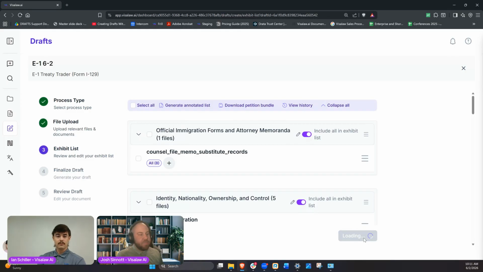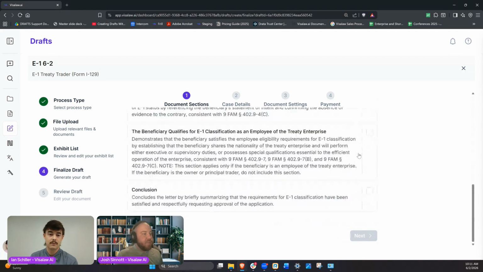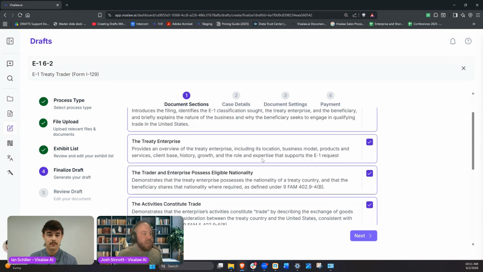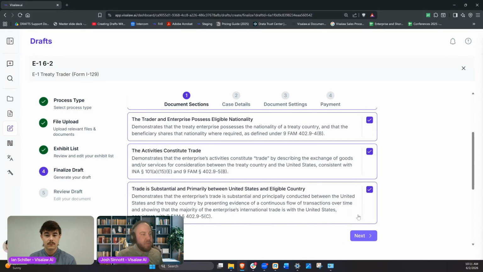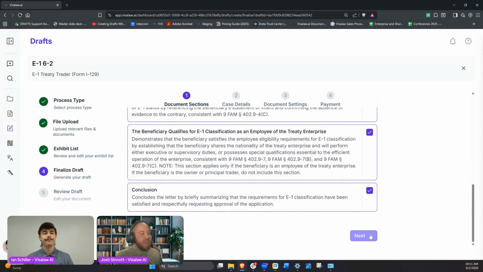Next section here is when we're actually going to decide what it is that we want the AI to be drafting for us. By default, obviously, most people would want every section, but if there's ever a section you don't want to include, or maybe you just want to write one section of it, you can select just that one, remove the others. But for our case today, we do want to do the entire letter here as well.